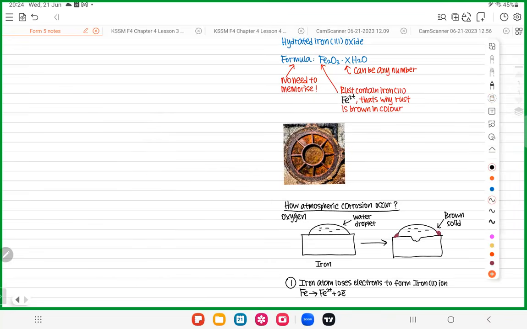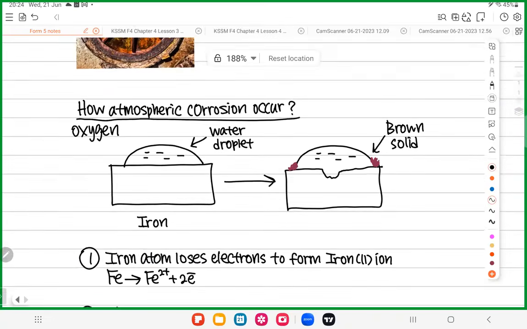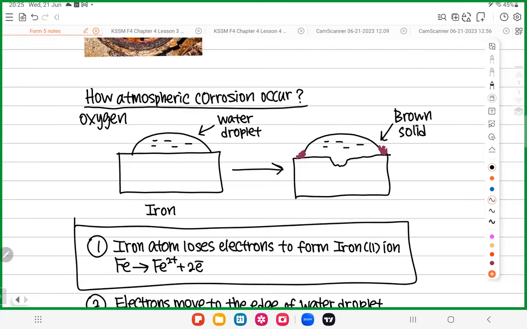Okay, first and foremost, rusting starts when iron atoms donate electrons. When iron donates electrons, it becomes iron 2. Fe throws away 2 electrons to become Fe2+. I explained earlier today why you won't get Fe3+: to become Fe3+, you need to donate 3 electrons, which is harder. Donating 2 electrons is easier compared to donating 3 electrons. So when iron donates electrons, it donates 2 electrons and becomes iron 2. This is how the rusting starts.